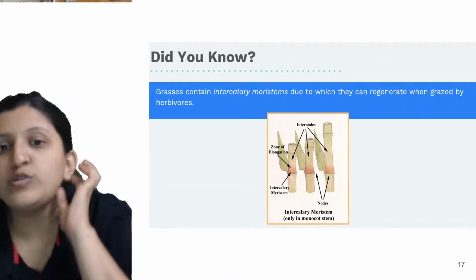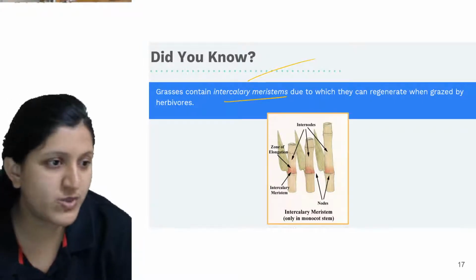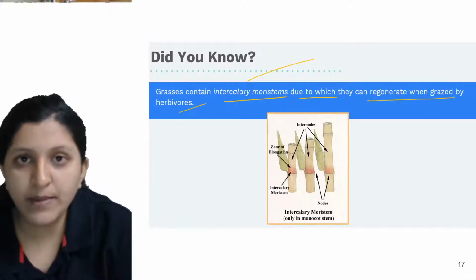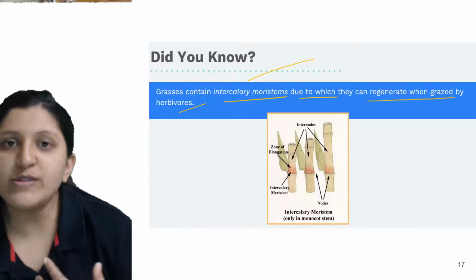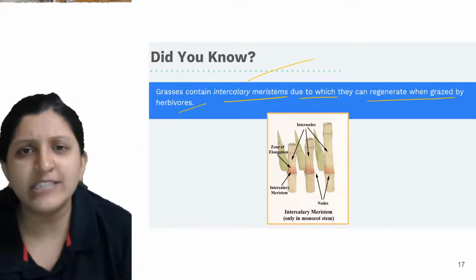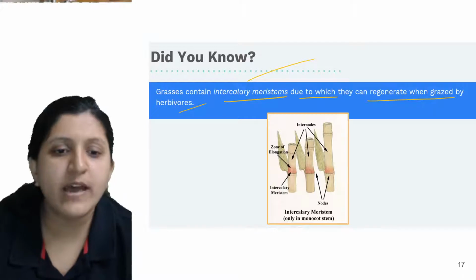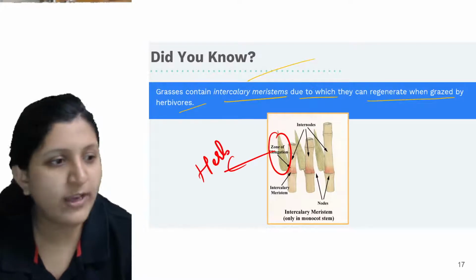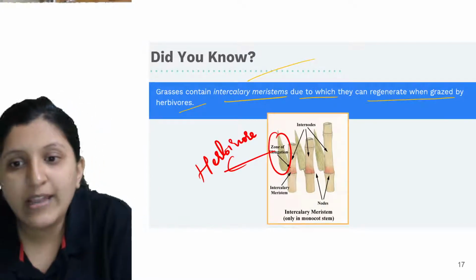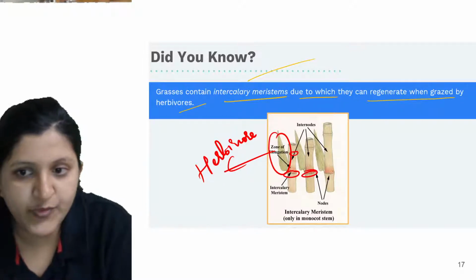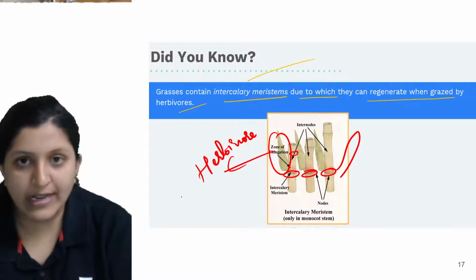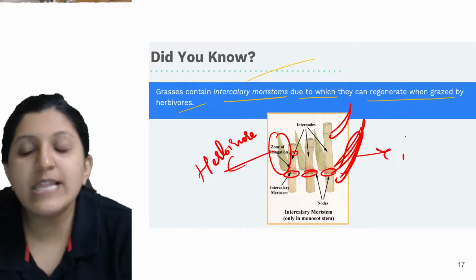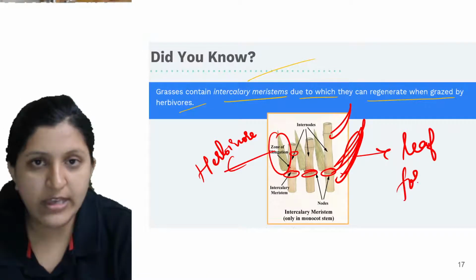Now, did you know that grass contains intercalary meristem? This is with respect to grass, due to which they can regenerate when grazed by herbivores, like basically a cow, any of the plant eating animals. When the herbivores are there, they usually go for the leaf. So this is eaten by the herbivore, and again from this part and this part, you can see a leaf coming. There is leaf formation from these nodes, so the leaf is being formed again.